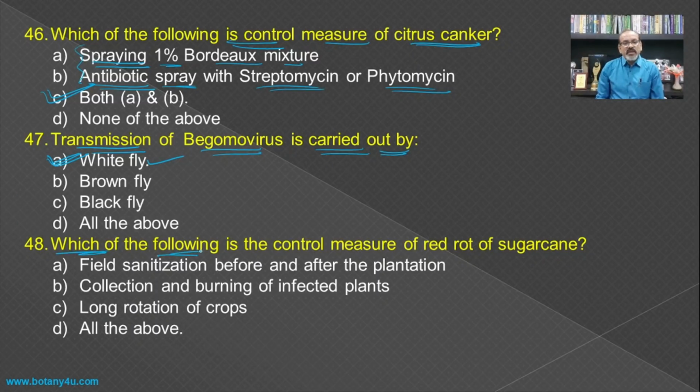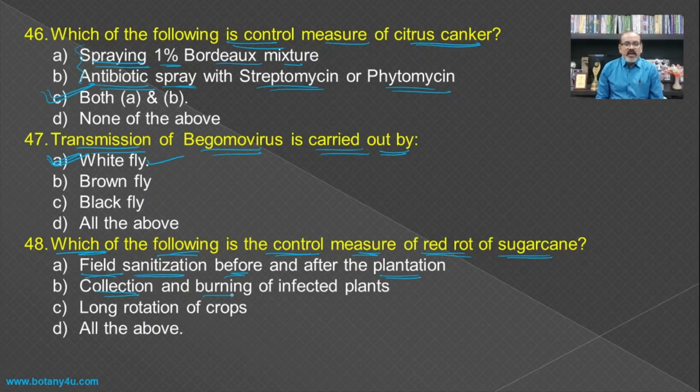Then which of the following is the control measure of red rot of sugarcane? If you see the control measure of the red rot of the sugarcane, which is one of the fungal diseases, that is the field sanitization before and after the plantation, which is responsible to kill the fungal spores.